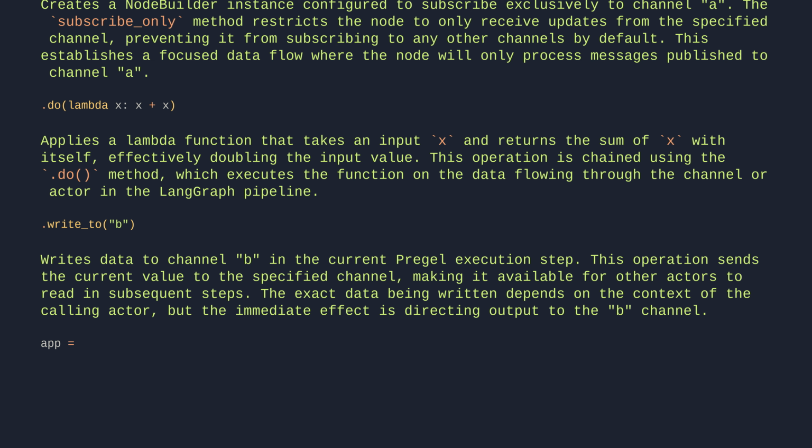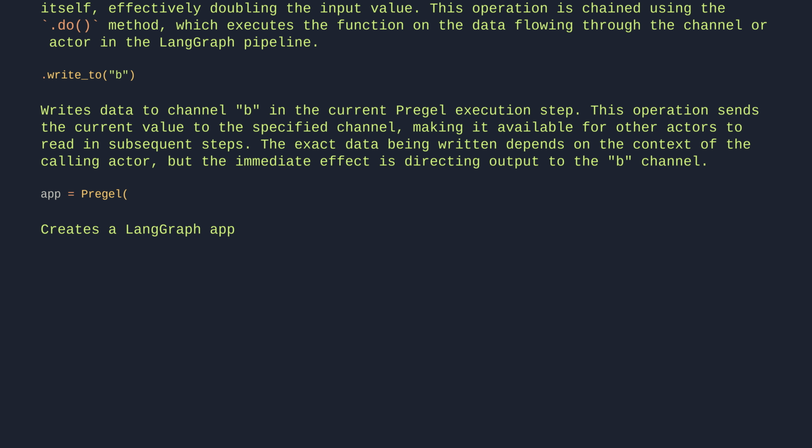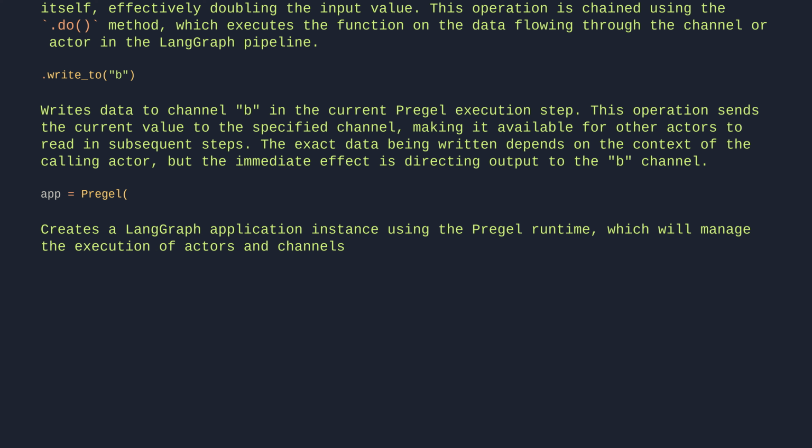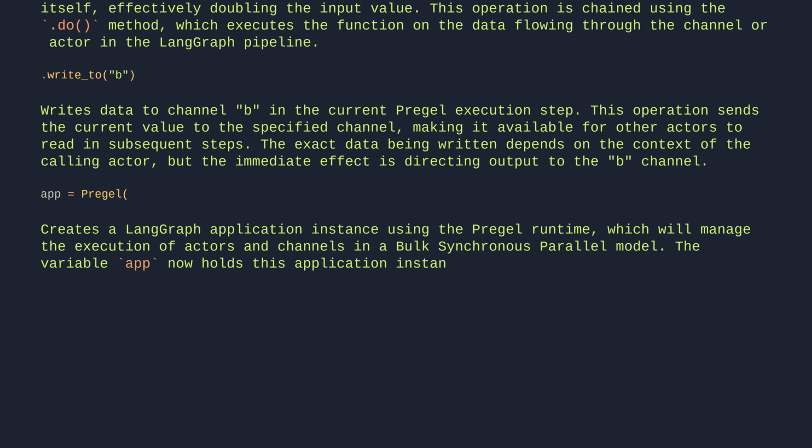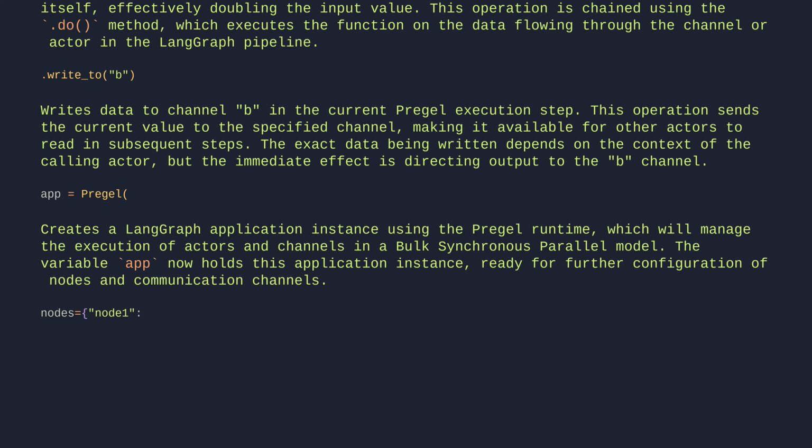app = Pregel(. Creates a LangGraph application instance using the Pregel runtime, which will manage the execution of actors and channels in a bulk synchronous parallel model. The variable app now holds this application instance, ready for further configuration of nodes and communication channels. nodes={"node1": node1},.